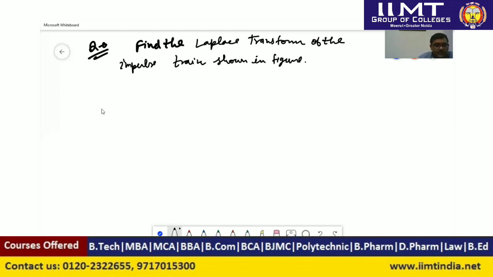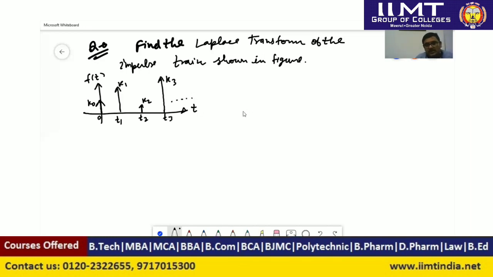So here the impulse train is given, that is t, and this signal is f(t). For different time instants we have different impulses. This time is 0, and suppose this value is k1, or we can say k naught. At time t equal to t1 we have some value k1, at time t equal to t2 we have some value k2, at time t equal to t3 we have some value k3, and so on. We can have any expression here.